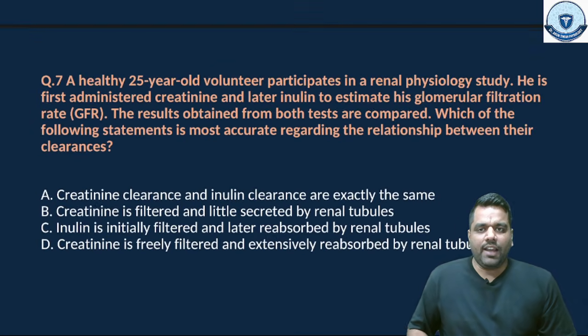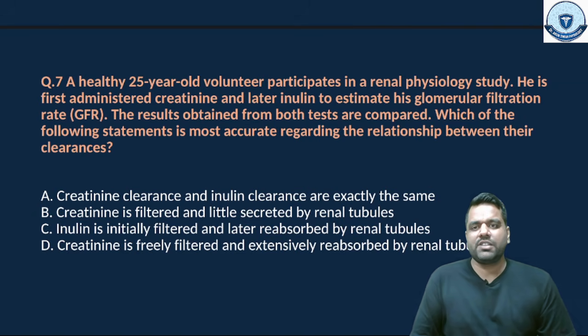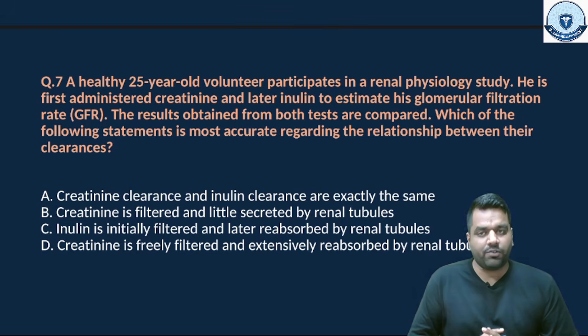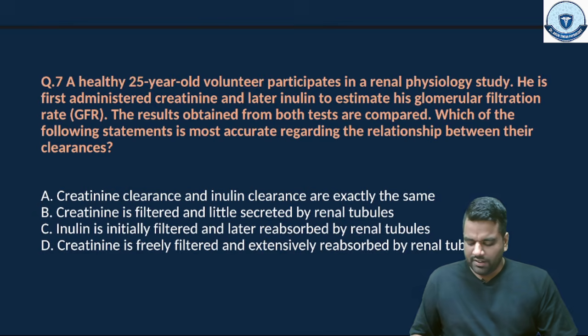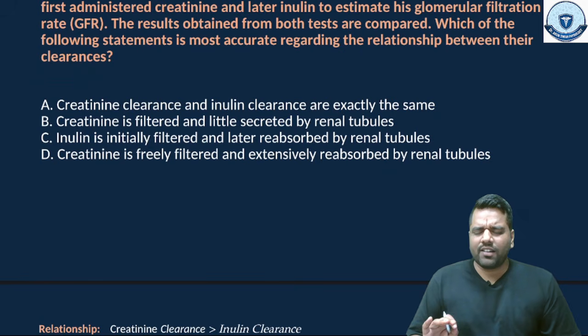Next is, a healthy 25-year-old volunteer participates in a renal physiology study. He is first administered creatinine and later inulin to estimate his GFR. The results obtained from both tests are compared. Which of the following statements is most accurate regarding the relationship between their clearance? Guys, please pay attention. This is a clear-cut MCQ.